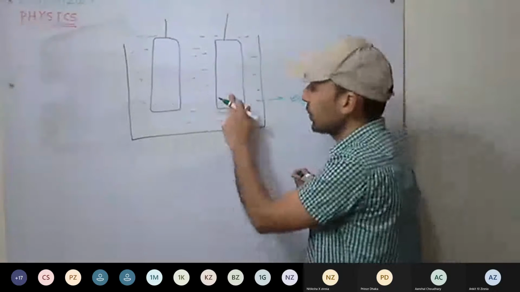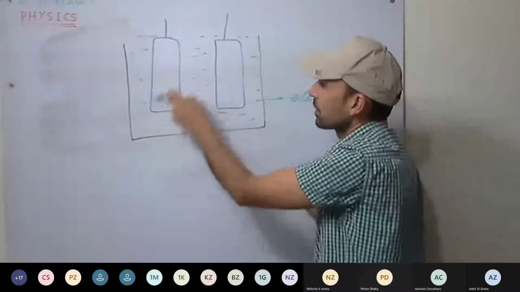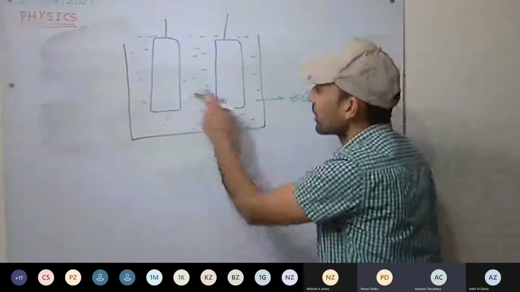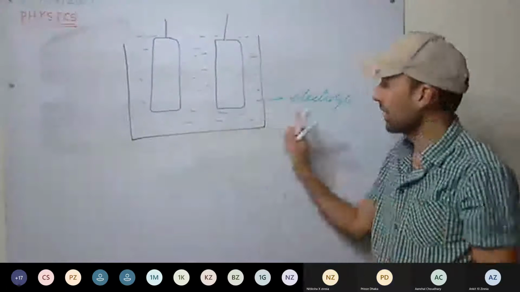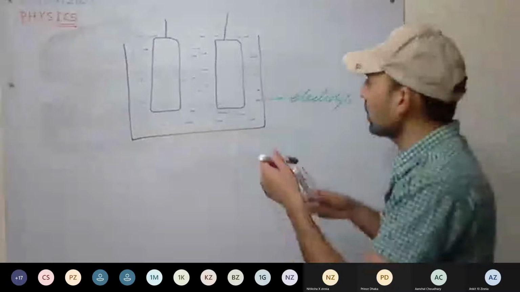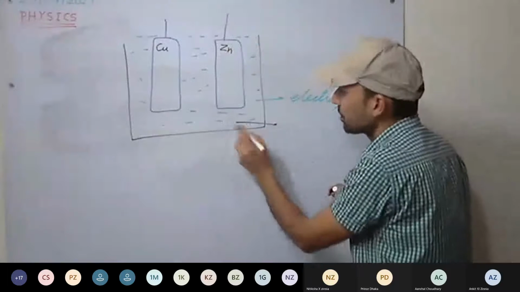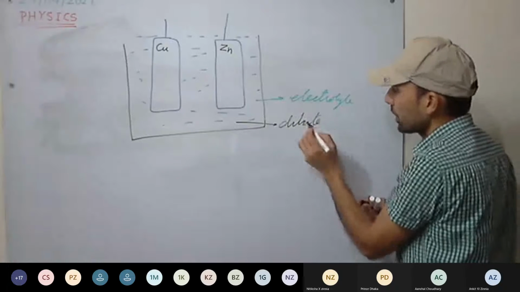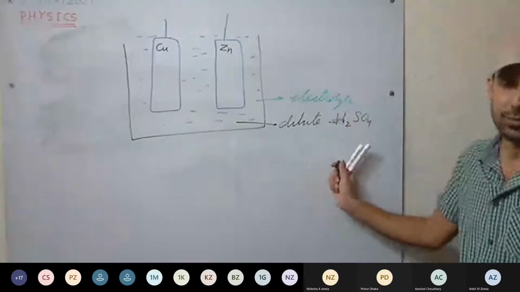So, in a cell, we have two rods or two plates. These are the two terminals for the cell. Okay, two plates we have inserted in an electrolyte. In this voltaic cell, we have one copper plate and another zinc plate. And here we have placed an electrolyte. What is it? Dilute sulfuric acid, that is H2SO4.